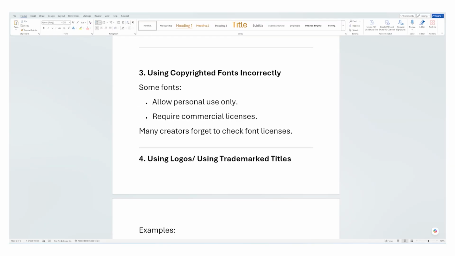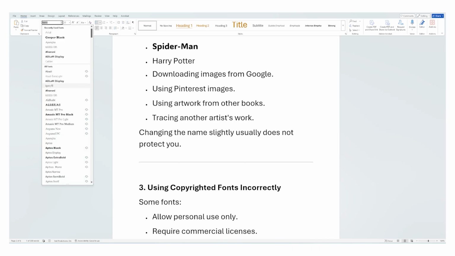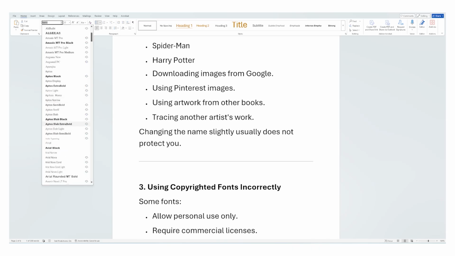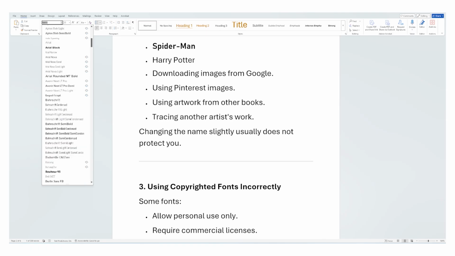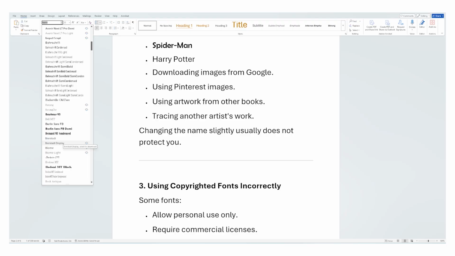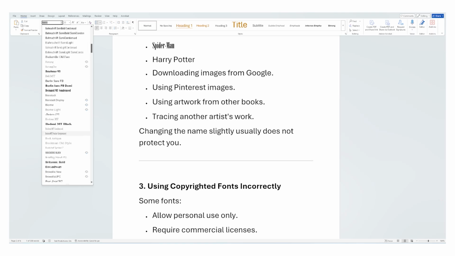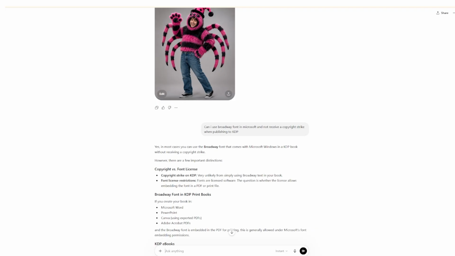So what you want to do is, if you are using a font, you go here, you see all these different fonts. A lot of these fonts can be used because they're already within the program that you're using, and you already purchased Microsoft or Adobe, and these fonts already came with the product that you're using. So we have here: can I use the Broadway font when uploading work into KDP? And it says yes, because it comes with the Microsoft software that you're using, which is Microsoft Word.